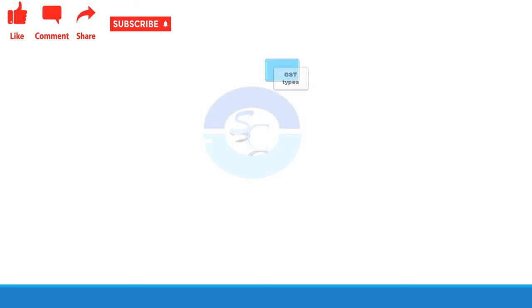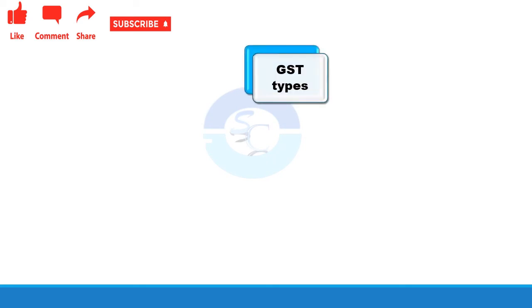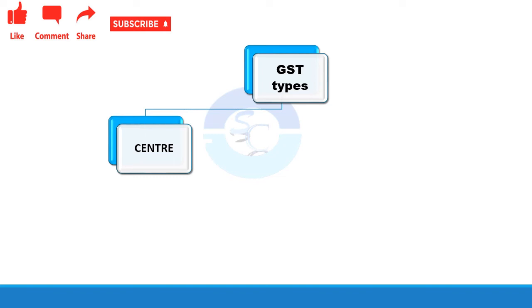Next is about the types of GST. First type is the central GST. Central GST is the GST which is levied for the product within the state itself, but it is both imposed and collected by the central government.